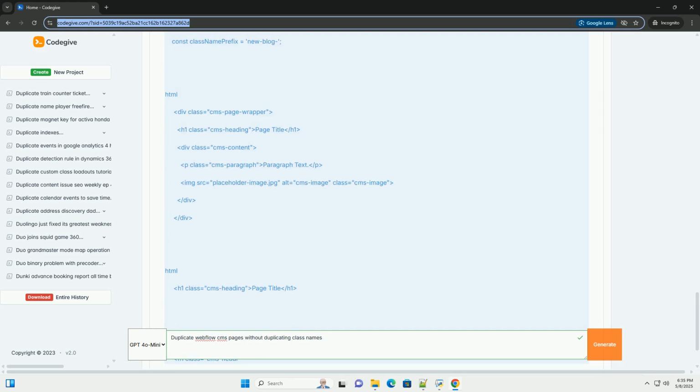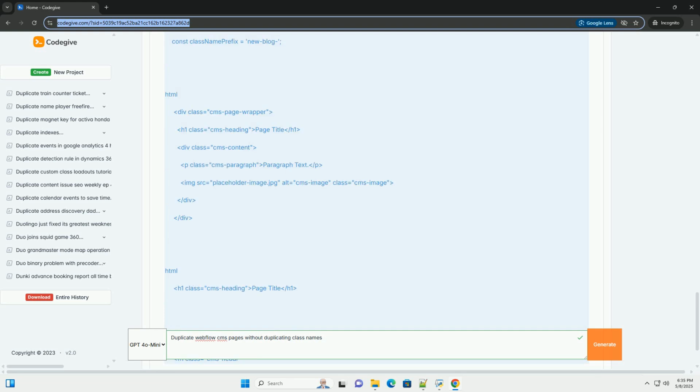Two, use the template. When you need a new CMS page, duplicate the template page, not an existing populated page. This ensures you start with a clean slate of class names. Three, populate with content. Manually replace the placeholder content with the actual content for the new CMS page. Four, style. Carefully apply specific styles to the elements on the new CMS page as needed.